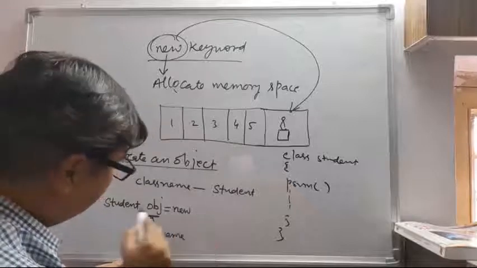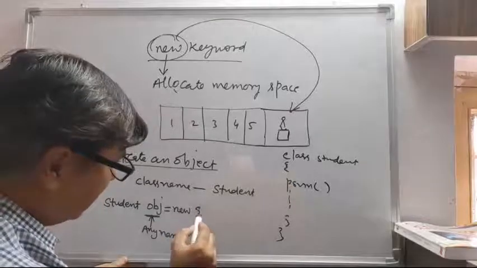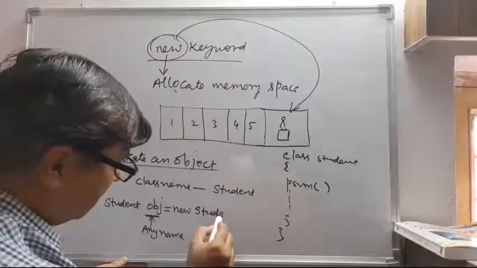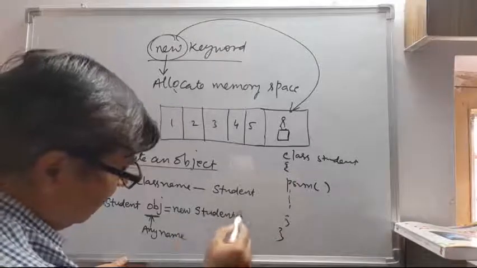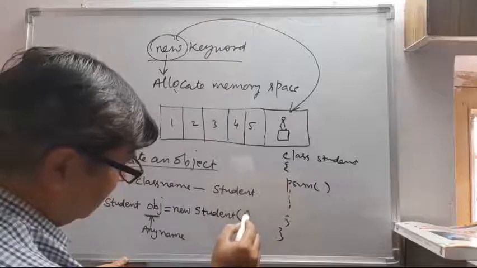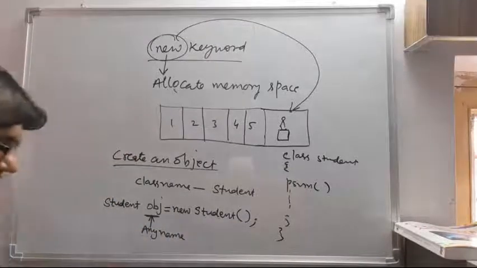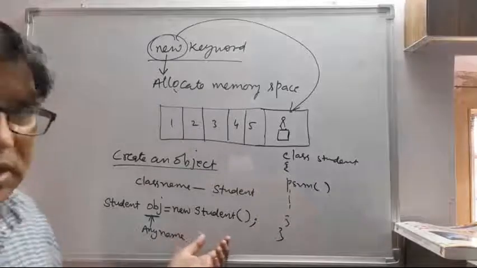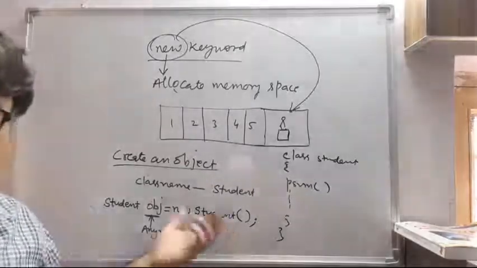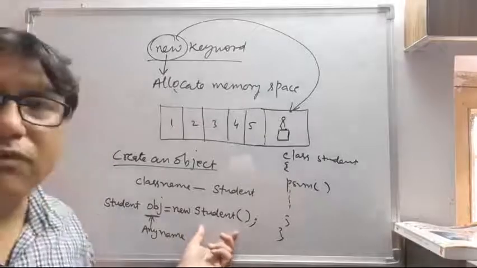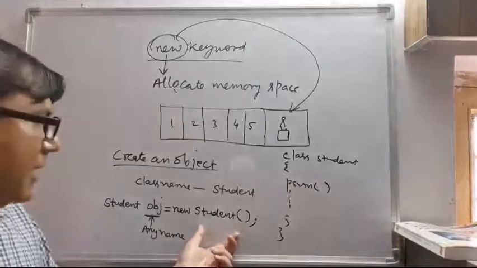Then again the same class name, student. Then bracket open, bracket close, and then semicolon. This is the syntax, or in simple language a formula, to create a new object.